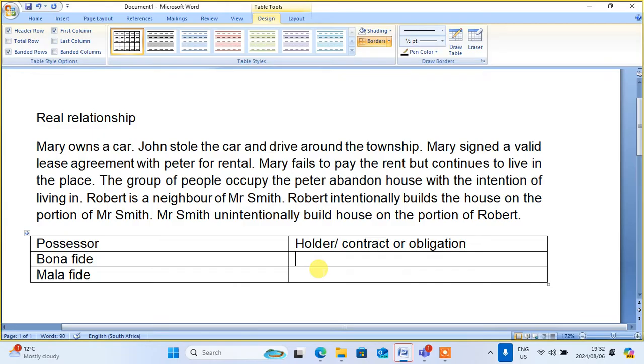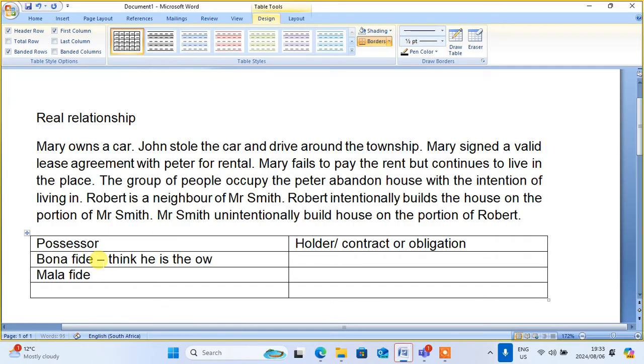So because of that, if I go forward, I'll know that this one, the bona fide, is a person who thinks he is the owner. And this one knows he's not the owner. He knows. So this one thinks he's the owner, and this one knows he's not the owner.